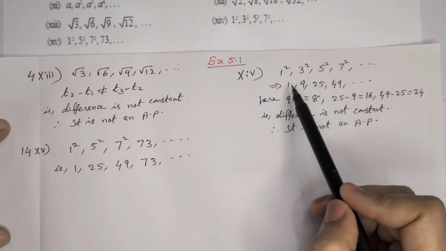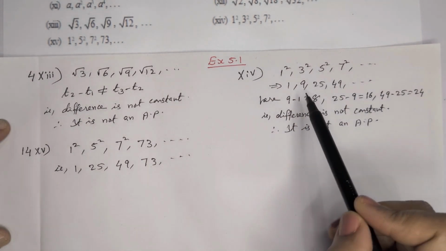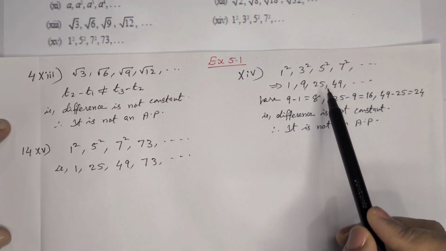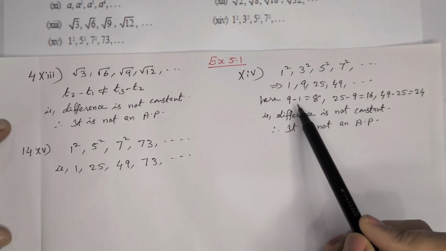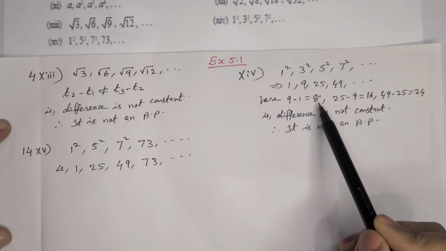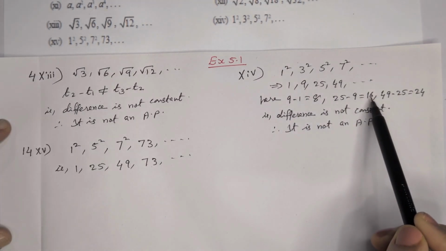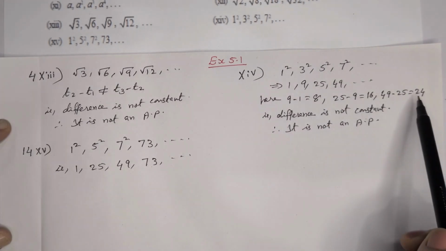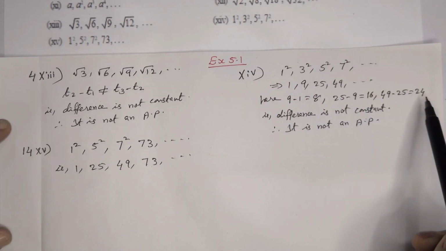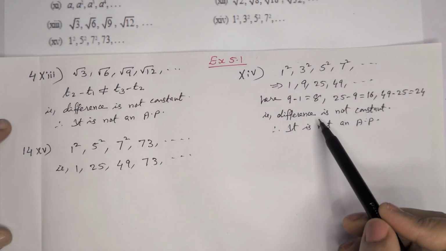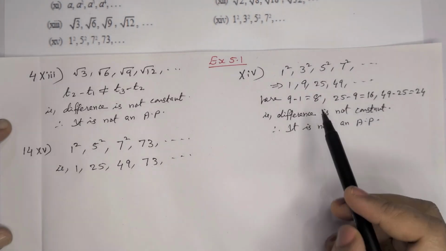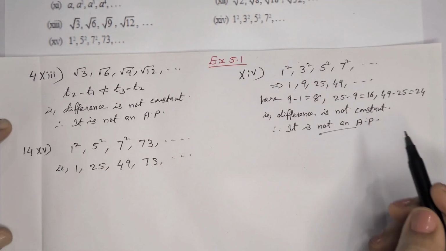Here the 14th, 1 square, 3 square, 5 square, 7 square, etc. That we can rewrite as 1, 9, 25, 49. And the difference, 9 minus 1, 8. 25 minus 9, 15. 49 minus 25, 24. So everywhere we are getting different numbers. That means the difference is not constant. Therefore it is not an AP.